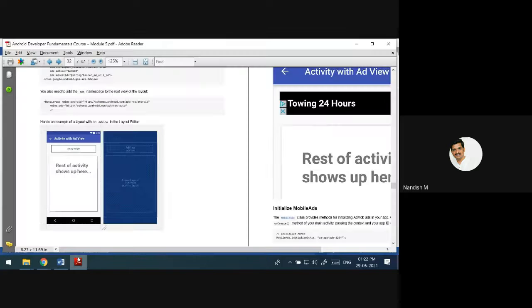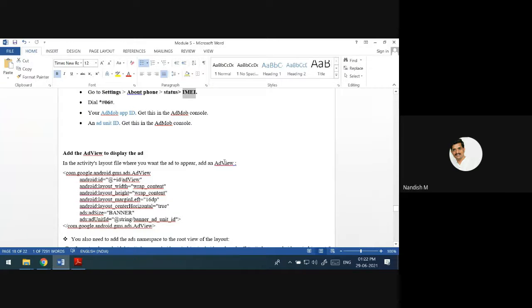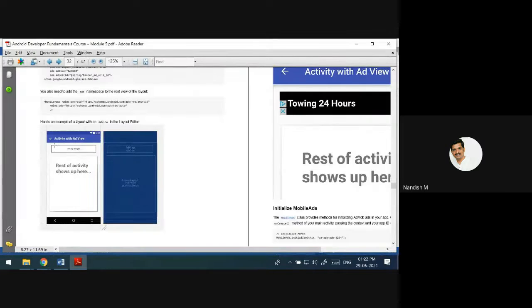In order to create this layout, the small box that you are seeing now, in order to display that, this much code you have to add. What is the ID? What is the width? What is the height? What is the margin left? 16. Horizontal. This should look like a banner. Inside that banner there should be some ID, some unique number. If you add this much, you will see this box here. This is the box that you are going to see.